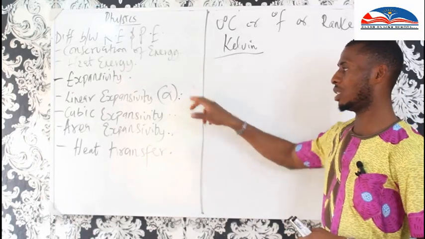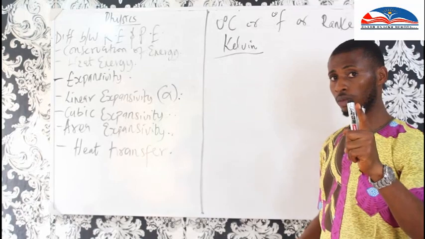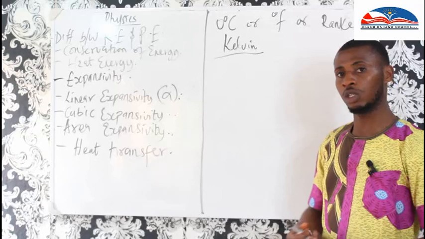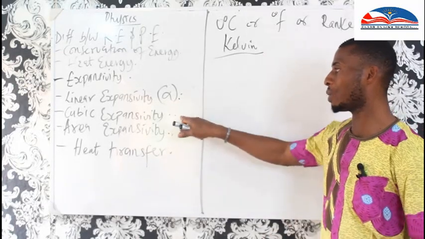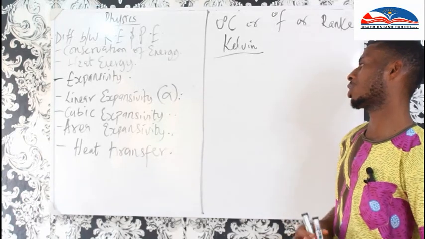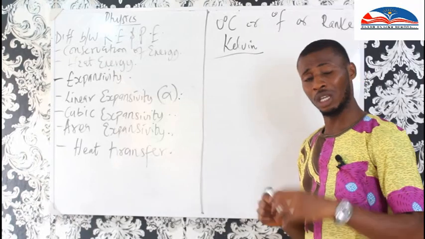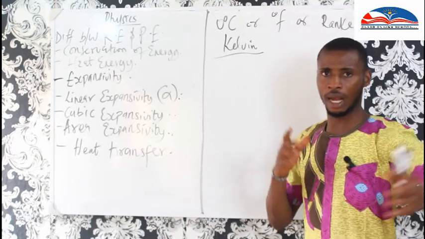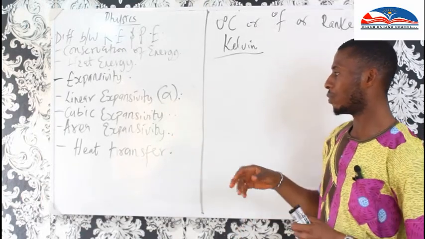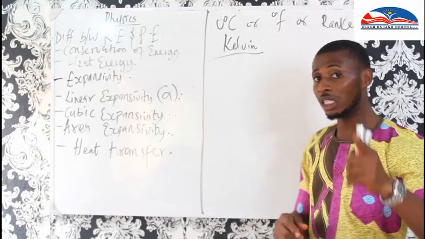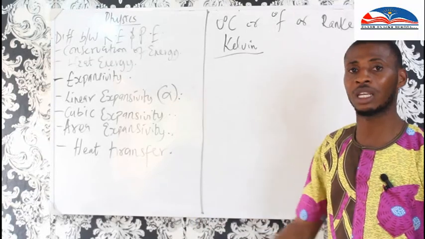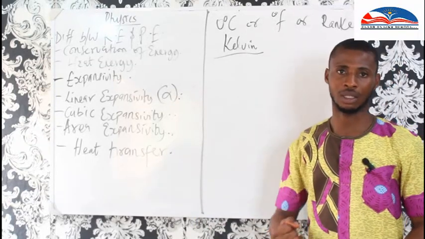Linear expansivity happens to a solid. Area expansivity happens to a solid, while cubic expansivity happens to a liquid. The occurrence of linear expansivity is in length, the occurrence of cubic expansivity is in volume, and the occurrence of area expansivity is in area. Remember, area is length times breadth.